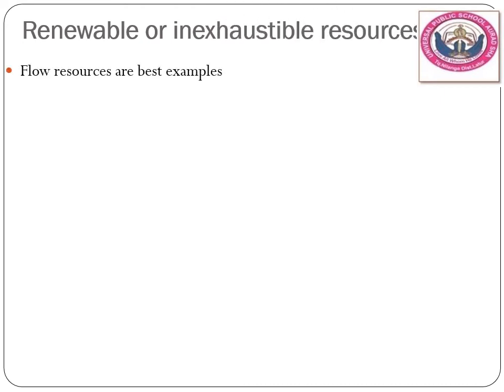Now let us see which resources are categorized as renewable. The flow resources are the best examples. Now the question comes, which are the flow resources? मतलब which are continuously being in a flow to generate. Like for example, sunlight, wind, water, air, etc. So they are flow resources. What do you mean by flow resources?